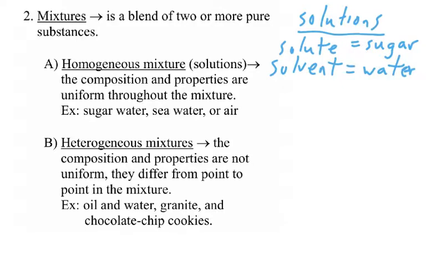In fact, nitrogen, being the most abundant gas in our air, would be considered the solvent, whereas all the other gases, including oxygen, would be a solute.